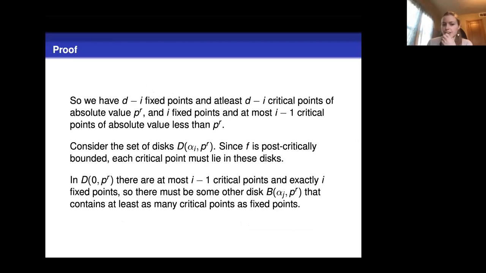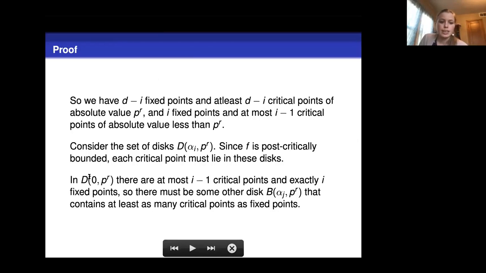Okay, so to reiterate here, we have d minus i fixed points and at least d minus i critical points of absolute value p to the r. And then we have i fixed points and at most i minus 1 critical points of absolute value less than p to the r. So now we're going to look at these disks centered at the fixed points of radius p to the r. Since f is post-critically bounded, we know that each of these critical points must lie in these disks. And then we're going to use a pigeonhole type argument to show that we cannot have these conditions on these fixed points and critical points.